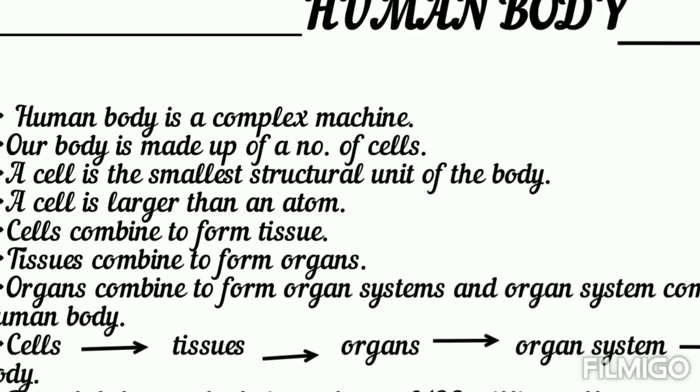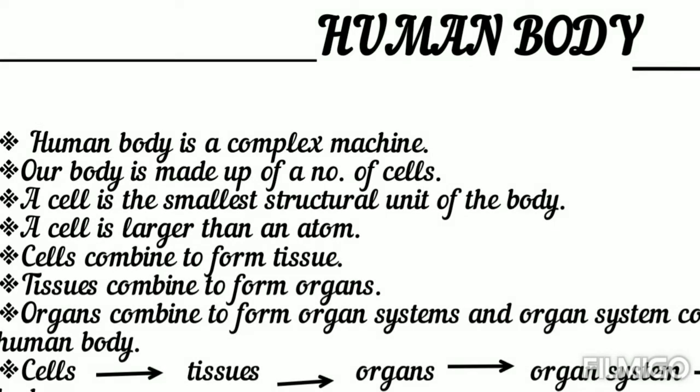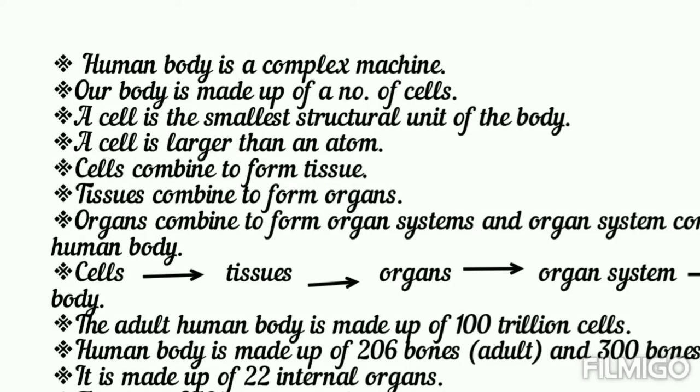Hello everyone, in this video we are going to study the human body. As you all know, the human body is a complex machine, a type of machine that is very difficult to understand. Our body is made up of a number of cells. Remember that the cell is the smallest structural unit of the body; in our body there is nothing smaller than a cell.